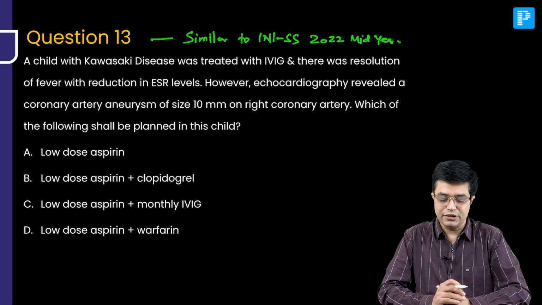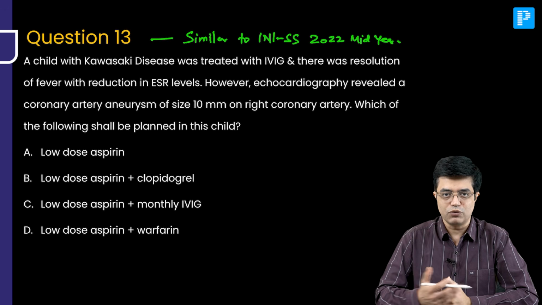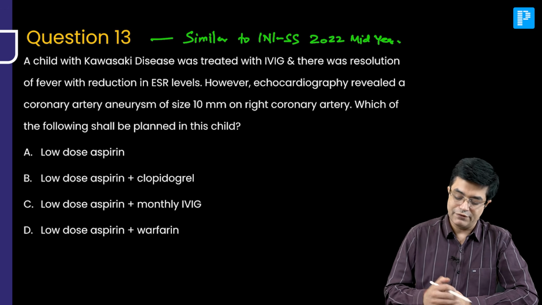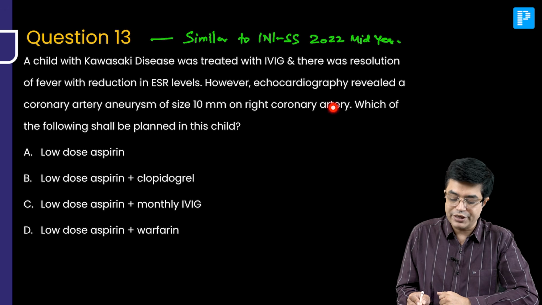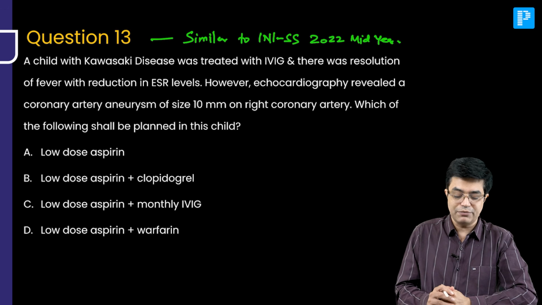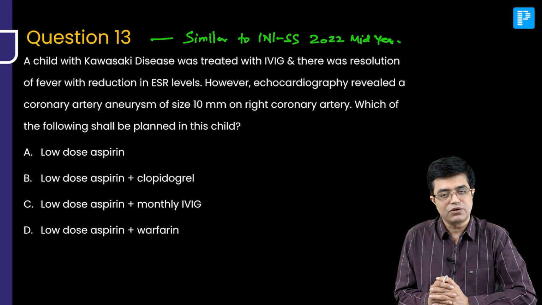So, question number 13: a child with Kawasaki disease was treated with IVIG, there was improvement in the patient, there was a response. However, echocardiography shows a coronary artery aneurysm of size 10 mm on the right coronary artery. Which of the following should be planned in this child? It's a proper topic. It's a mini discussion also we can do.